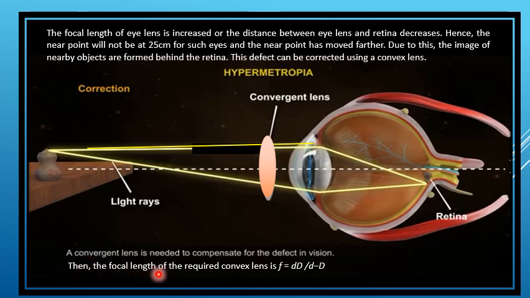Then the focal length of the required convex lens, f, is equal to small d into capital D divided by small d minus capital D. A convergent lens is required to compensate for the defect in vision.